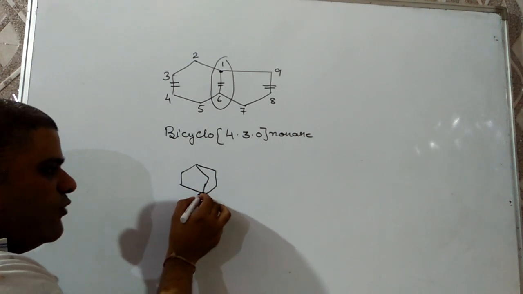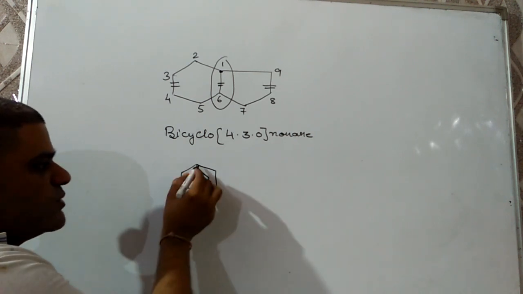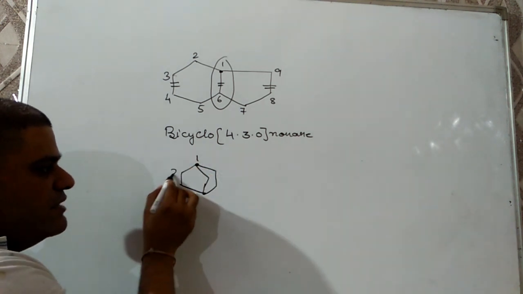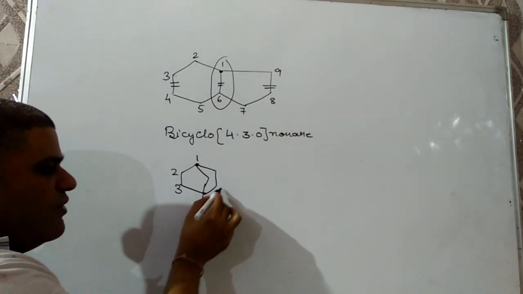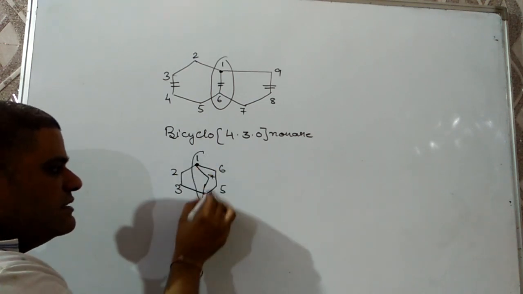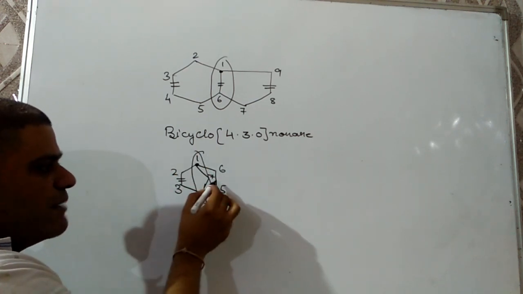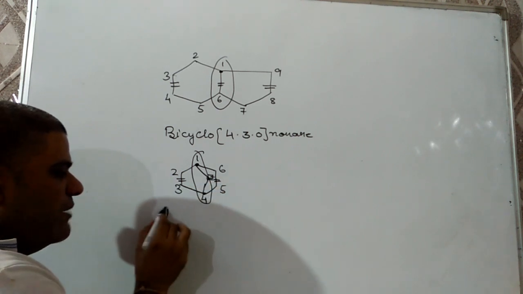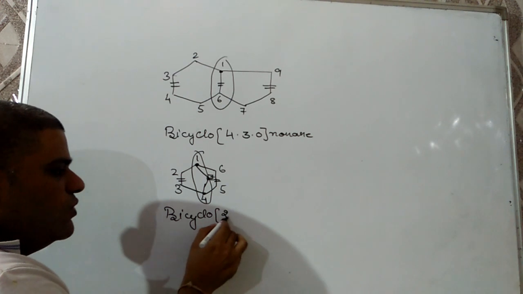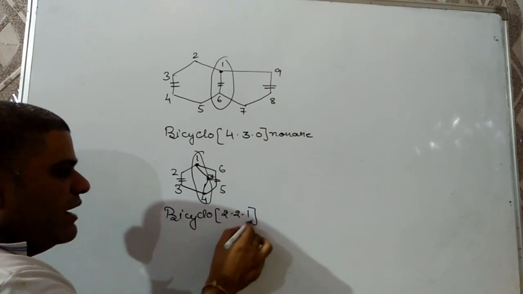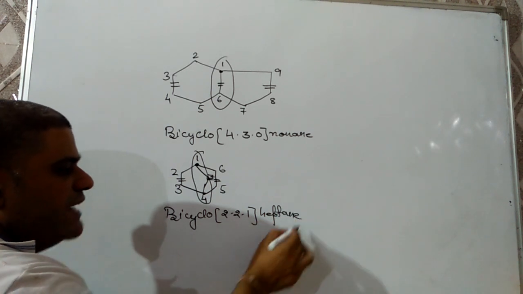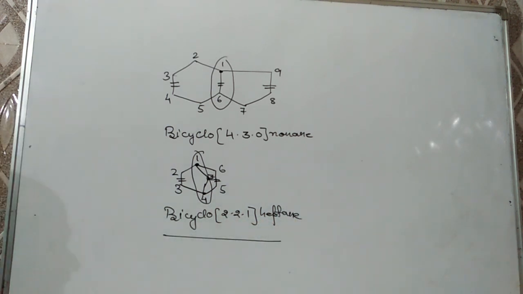What is the IUPAC name of this? We have to start numbering from either of the bridgehead atoms. Let's suppose I am starting from here: 1, 2, 3, 4, 5, 6 and 7. There are 3 bridges: 2 carbon, 2 carbon, 1 carbon. Then the name will be bicyclo 2.2.1, and as 7 carbons are there, heptane. Bicyclo 2.2.1 heptane.